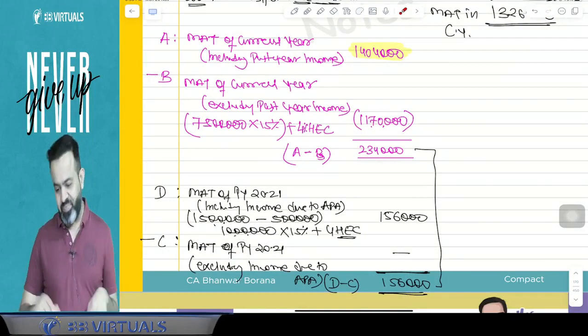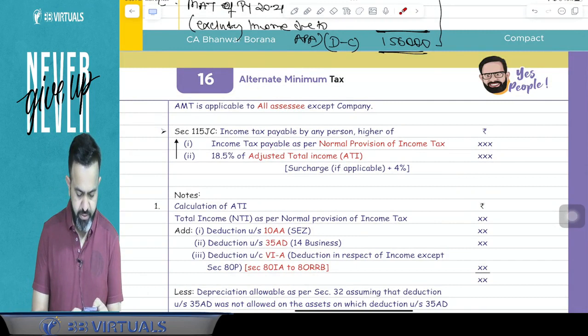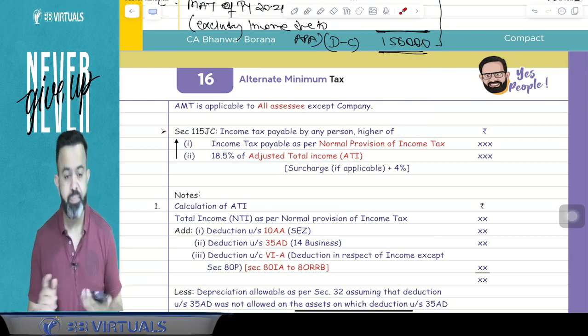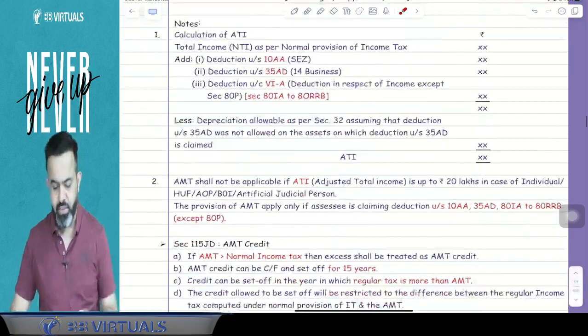Yes people, done. Say done. If you have completed, then just say done. Just let me check if anything is pending in volume 1 or not. Okay, done. Done people, just say done.